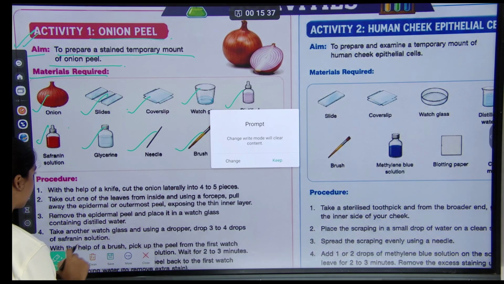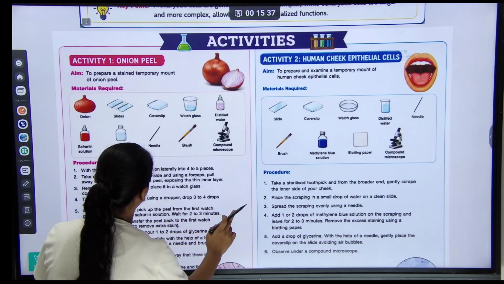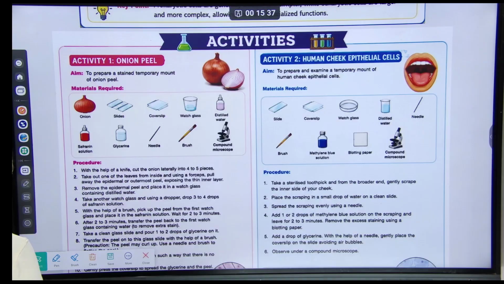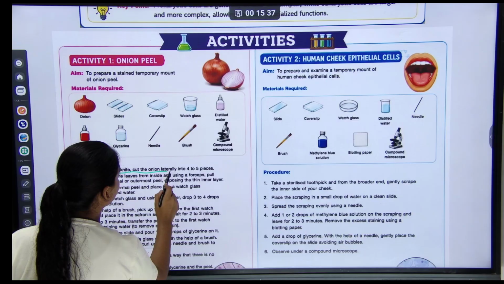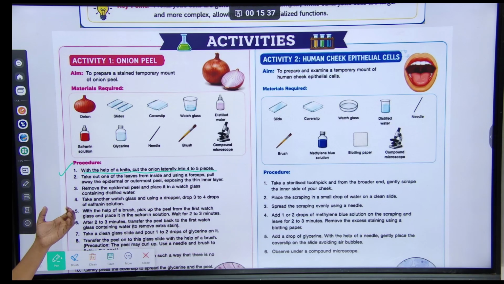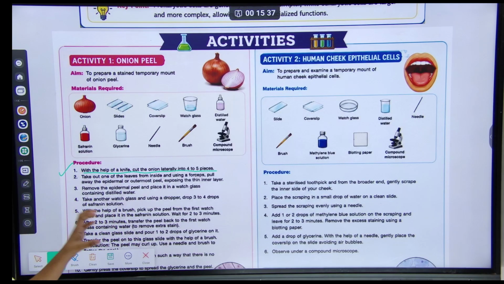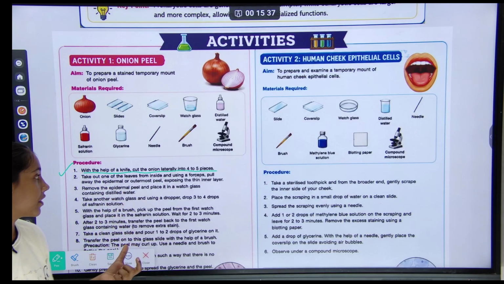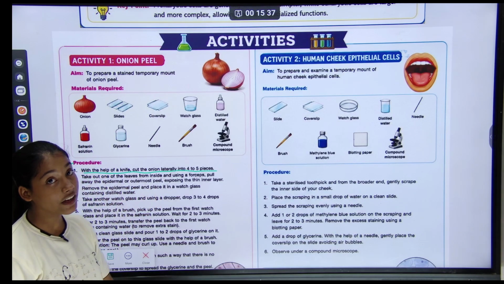So our procedure was: with the help of a knife, cut the onion laterally into 4 to 5 pieces.